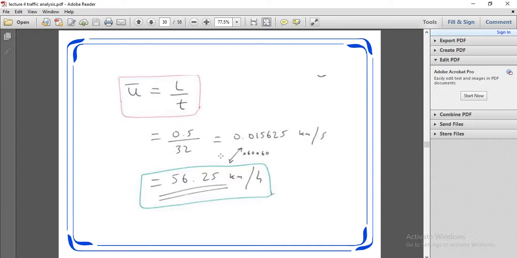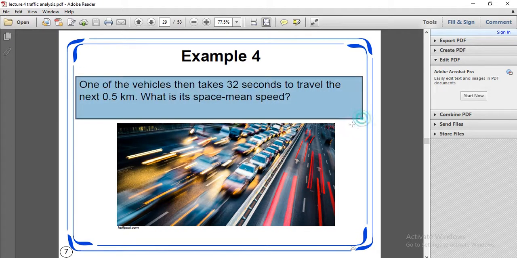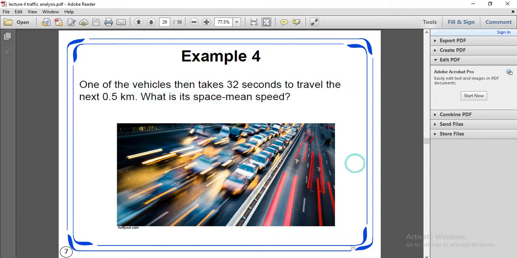U bar, space mean speed. A vehicle takes 32 seconds to travel the next 0.5 kilometer. What is the space mean speed?